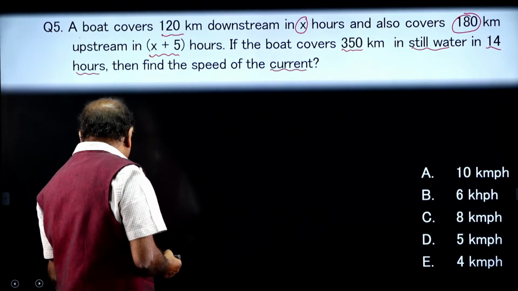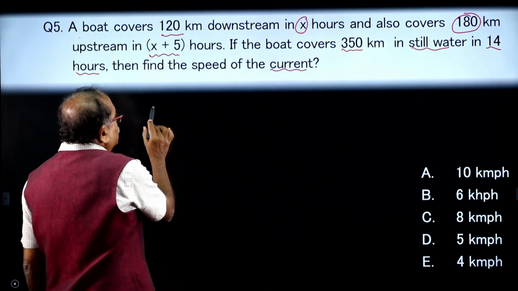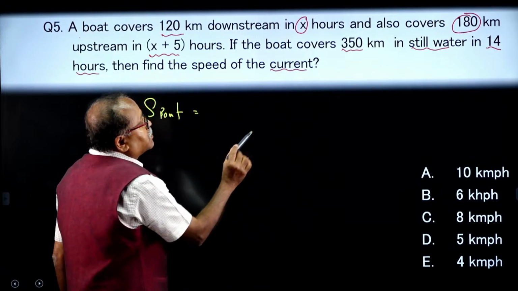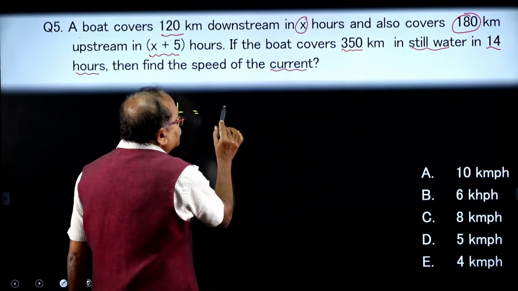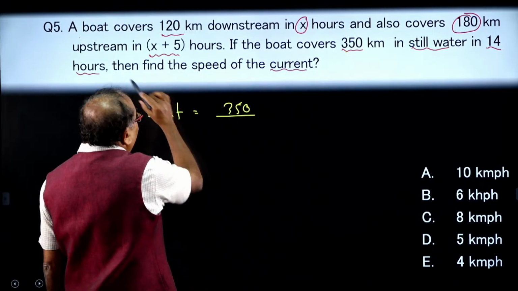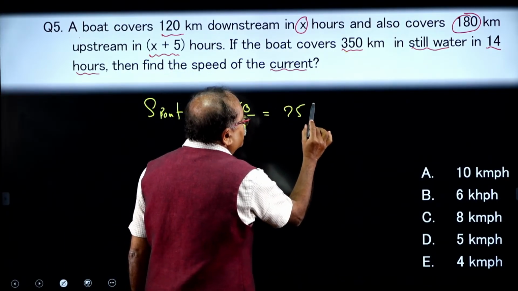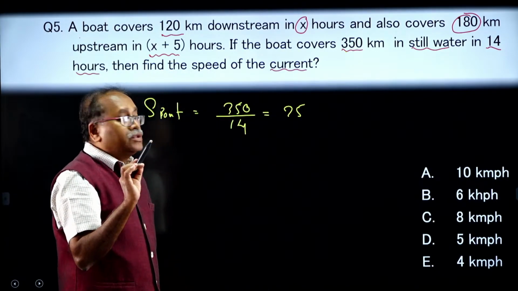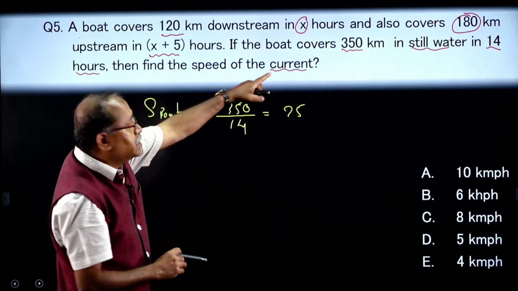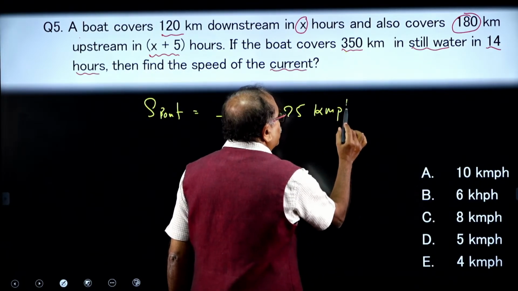So, I will write down here the speed of a boat, and that is nothing but in still water it covers 350 kilometer in how many hours? 14 hours. So, 350 divided by 14, I am getting 25. So, here it is hours? Yes, and kilometer. So, this is 25 kilometer per hour.